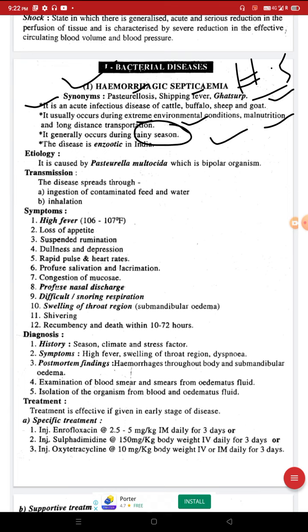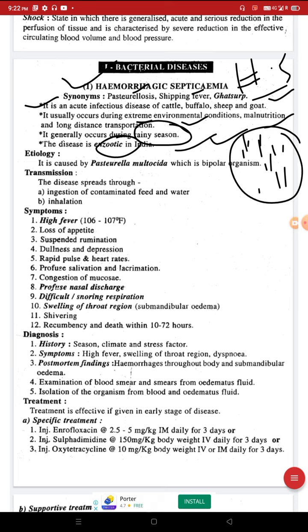The disease is enzootic in India. Enzootic means in a specific area. It is in rainy season and it is enzootic in India. Etiology. It is caused by Pasteurella multocida. Pasteurella is a gram-negative bacteria. It is caused by Pasteurella multocida, which is a bipolar organism.